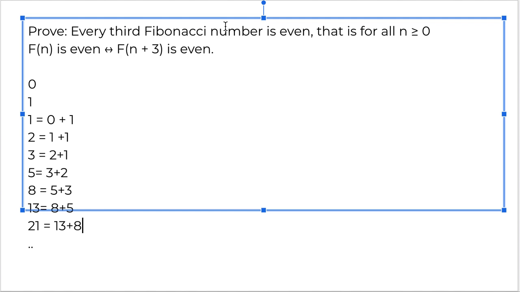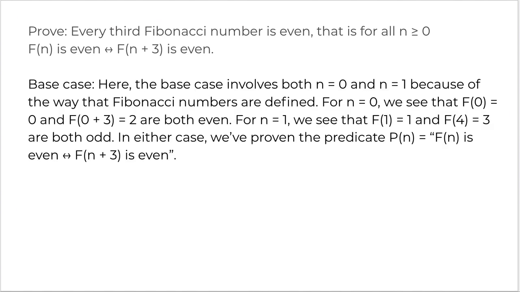So what we are saying is that every third Fibonacci number is even. Right here, that is Fn, Fn plus 1, Fn plus 2, Fn plus 3. So if Fn is even, then Fn plus 3, that's 8, is also even again, right? So that's what we're going to prove, that if Fn is even, then Fn plus 3 is also even, and actually vice versa, that if Fn plus 3 is even, then Fn is also even, right? Let's look at that.